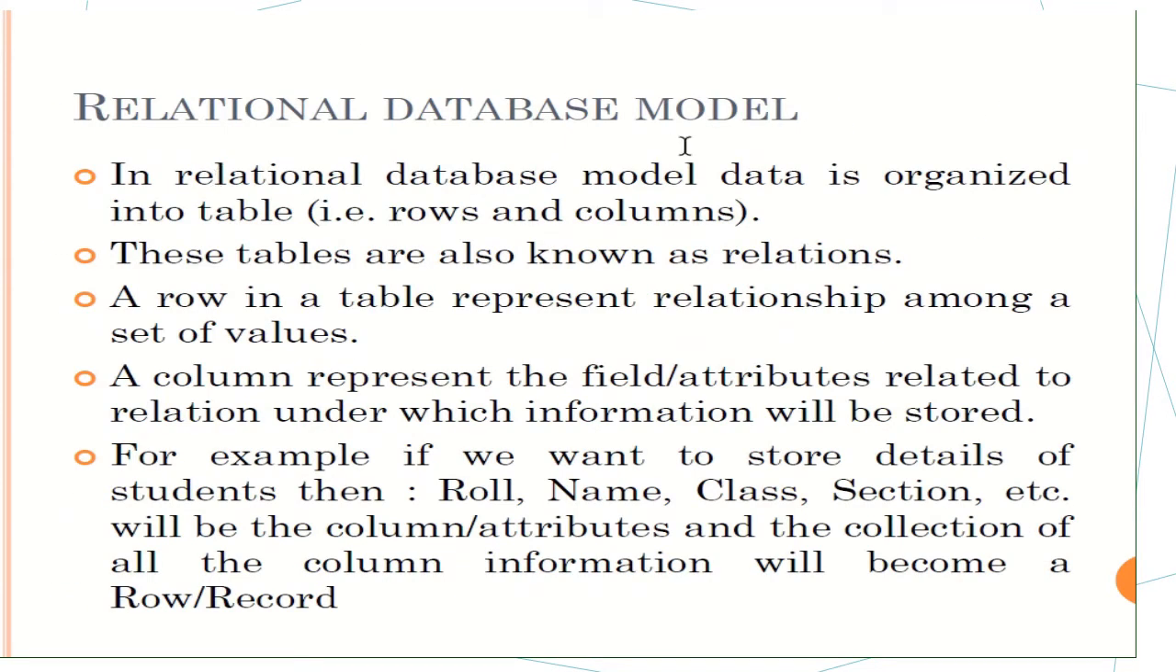Next, what do you mean by relational database model? In the relational database model, data is organized into tables, that is rows and columns. These tables are also known as relations. A row in a table represents a relationship among a set of values. A column represents the field or attributes related to the relation under which information will be stored. For example, if we want to store details of students, then roll number, name, class, section are required. Then roll number will be a column, and the information stored in that column is also known as an attribute, and the collection of all the column information will become a row or record.